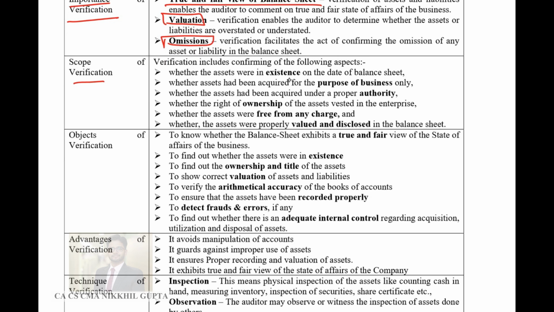Scope of verification: it is done to ensure the existence of assets. Then purpose of business only should be there. Proper authority should be there. Ownership of assets should be with the company, free from any charge.